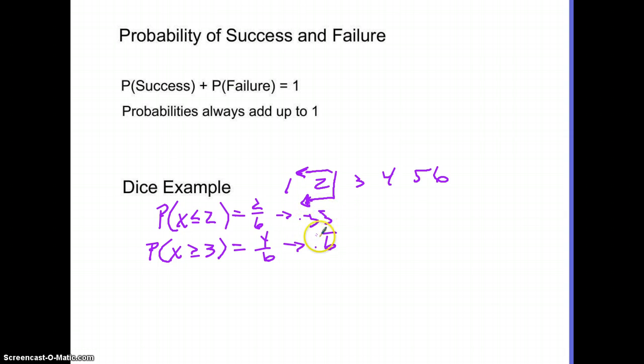If you add these two decimals together, you get 1. So what this is saying is the probability of it being less than or equal to 2, or greater than or equal to 3, the probability of one of those happening is 1. It's 100%. It's going to happen. So probability of success plus probability of failure is equal to 1.